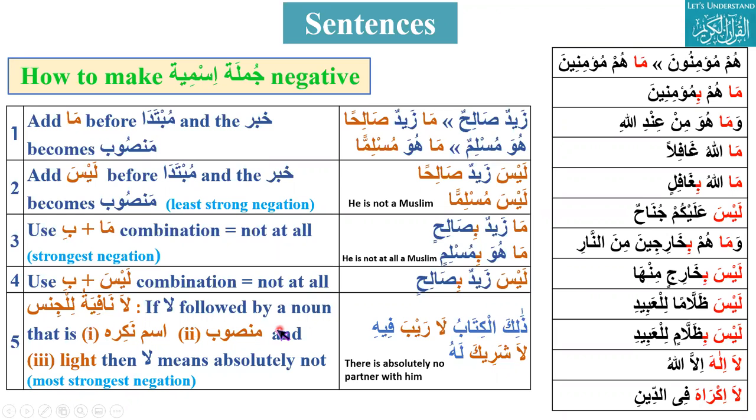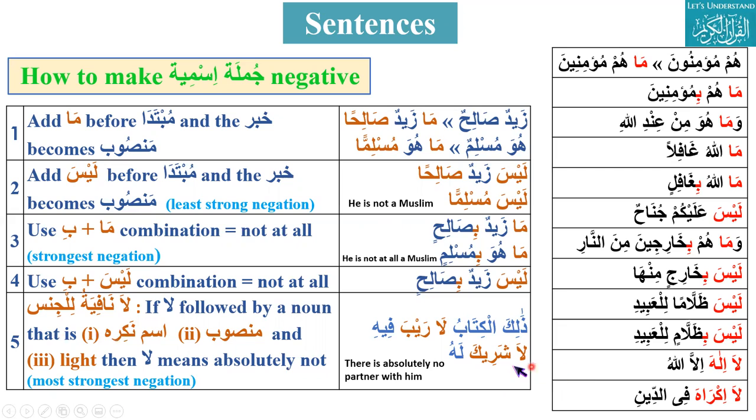If la is followed by a noun, that is isme nakra, mansub, and without tanween, then la means absolutely not. This is the strongest negation. La sharika lahu, la ilaha, there is absolutely no God. So ma and laysa you have to add, and then khabar will become mansub. Just not, simple negation. And strongest negation, ma plus b, laysa plus b, not at all. And then the last is la nafiyatul jins.